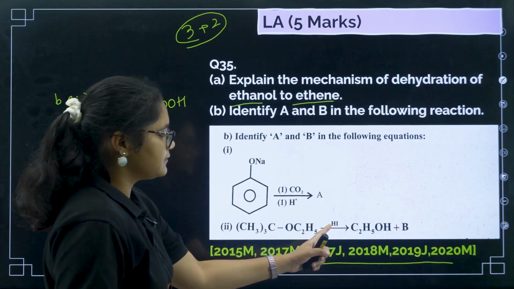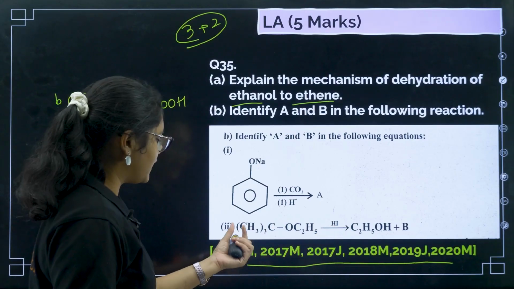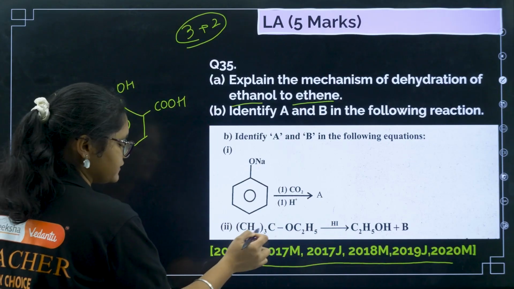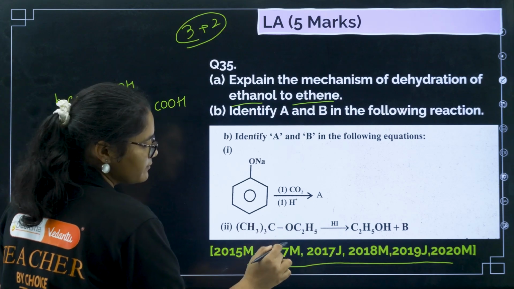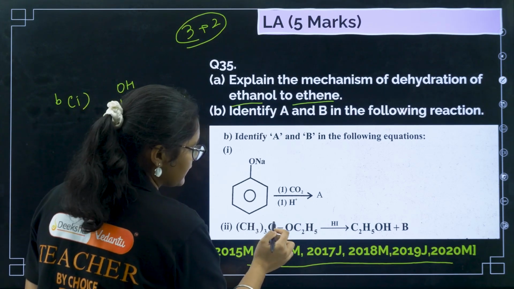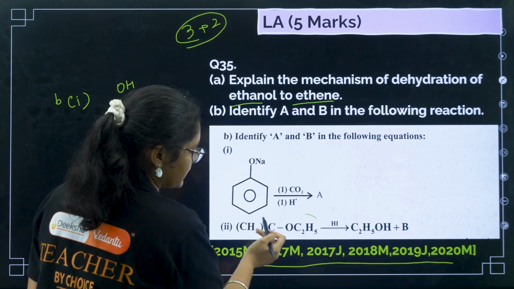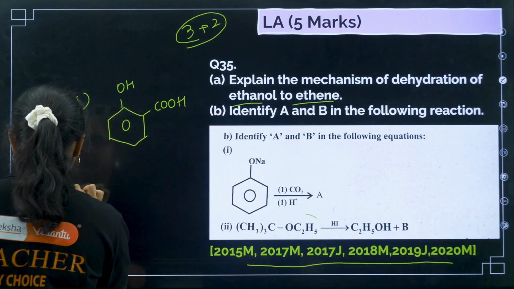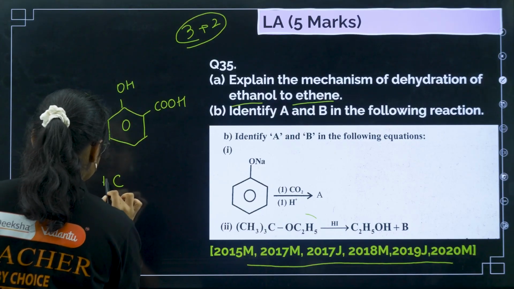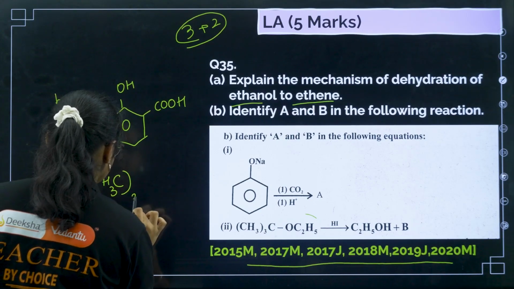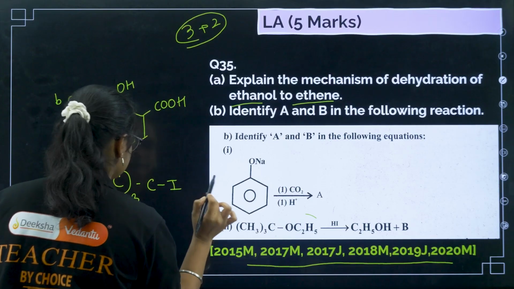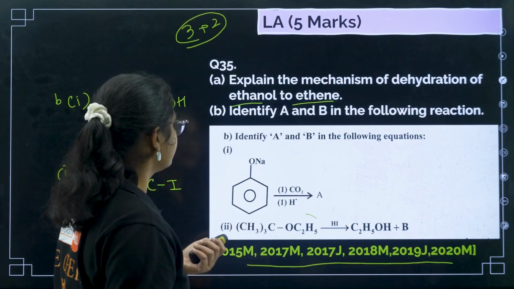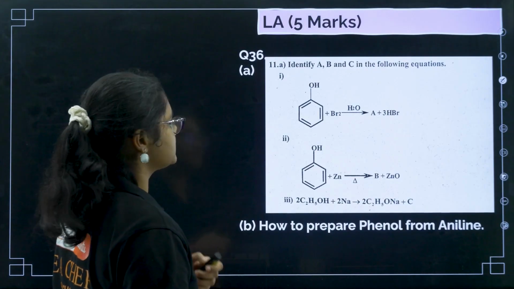Next, this is breaking of ether. So you have this side C(CH3)3 O C2H5. What happened? You get C2H5OH, and on this side there will be I, so the second product is (CH3)3C I. Okay, clear? Next we'll go to question number 36.